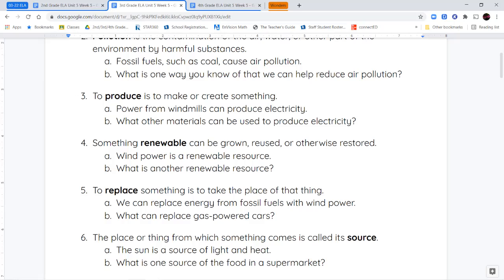Next, we have the word replace. Replace means to take something in the place of another thing. So you can replace the energy that we used from fossil fuels before, because remember, fossil fuels are a limited resource. There's not much of it in the world. There's not much of it left on the earth. So you want to replace it, or you want to use something else instead of it that is renewable, like wind power or solar power.